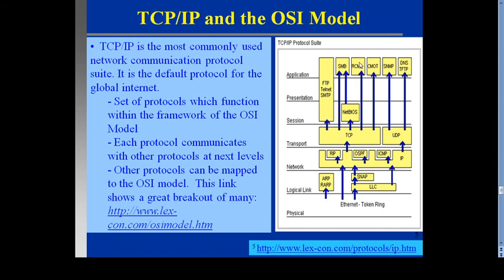For example, in the network layer, RIP, OSPF, ICMP and IP are the protocols related to the network layer. Other protocols can be mapped to the OSI model. This link shows a great breakdown in many ways.